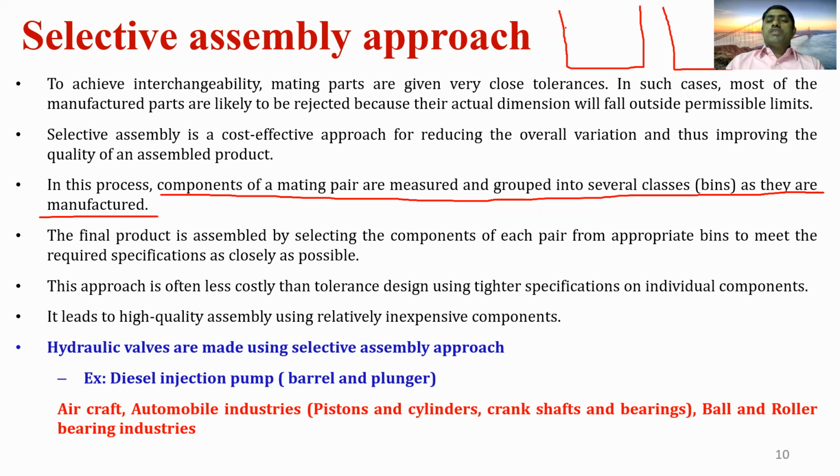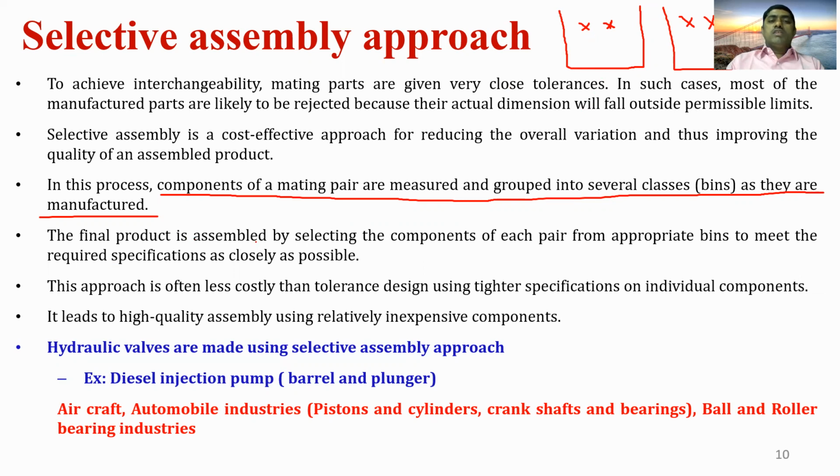Each part is measured, and all the parts which come under a particular size are grouped and placed in a bin, for both of the mating parts. Similarly, for another dimension, the parts are placed into another bin. Like that, we provide bins for the various dimensions of both the mating parts.